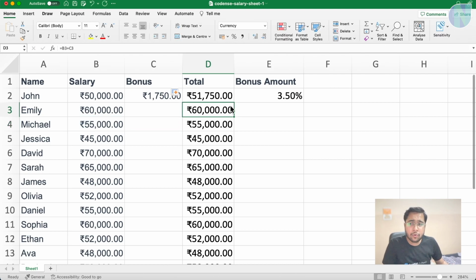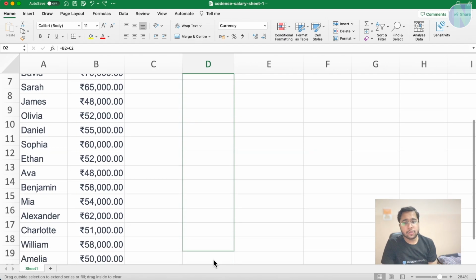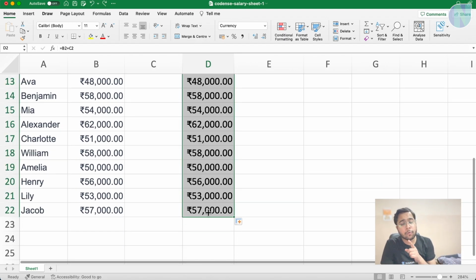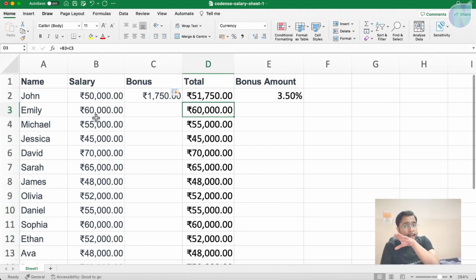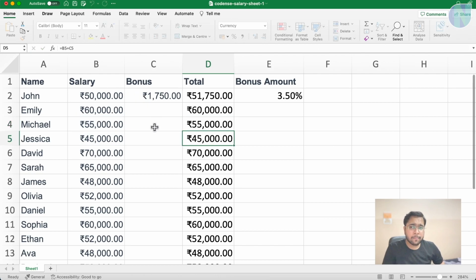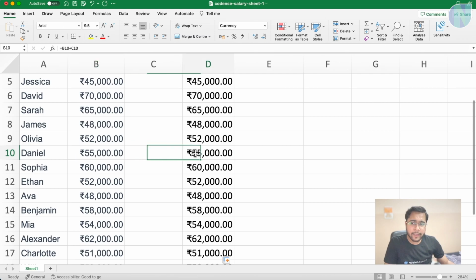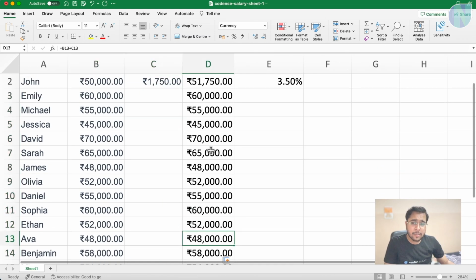When I do this, with this corner one, either I double click it or I hold and drop it like this, so it automatically fills the formula for each row by using the same pattern. Here you can see the formula is B3 plus C3. Here B4 plus C4. Here the bonus is empty, so you can see 52, 52, 55, 55. You are getting the same value because it is empty here.